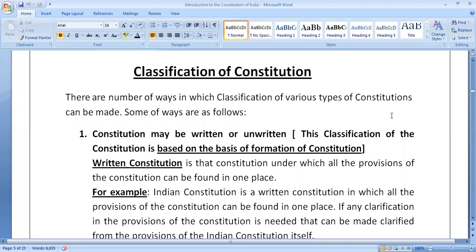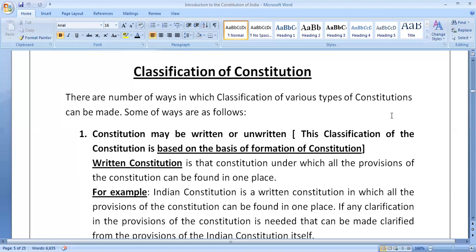The first base for the classification of constitution is the formation of the constitution. On the basis of the formation of the constitution, constitutions may be classified into two categories. The constitutions may be written constitutions. The constitutions may be unwritten constitutions. What is the meaning of a written constitution? A written constitution is a constitution under which all the provisions of the constitution can be found in one place.